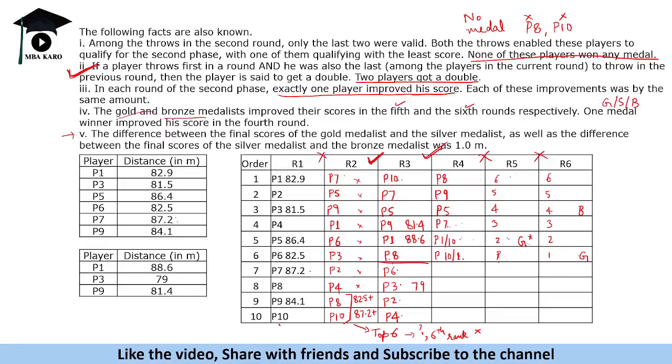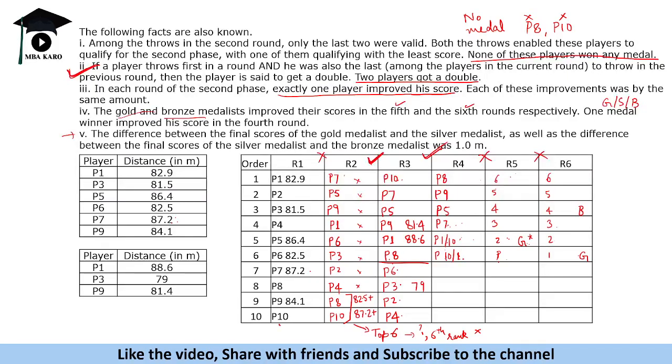Suppose P7 is the gold medalist. Okay, so if P7 improved here and then improved here, तो भी P जो 10 है वो यहाँ तक शिफ्ट हो पाता, ठीक है, वो बाहर. The P10 cannot shift to the fourth position, right?